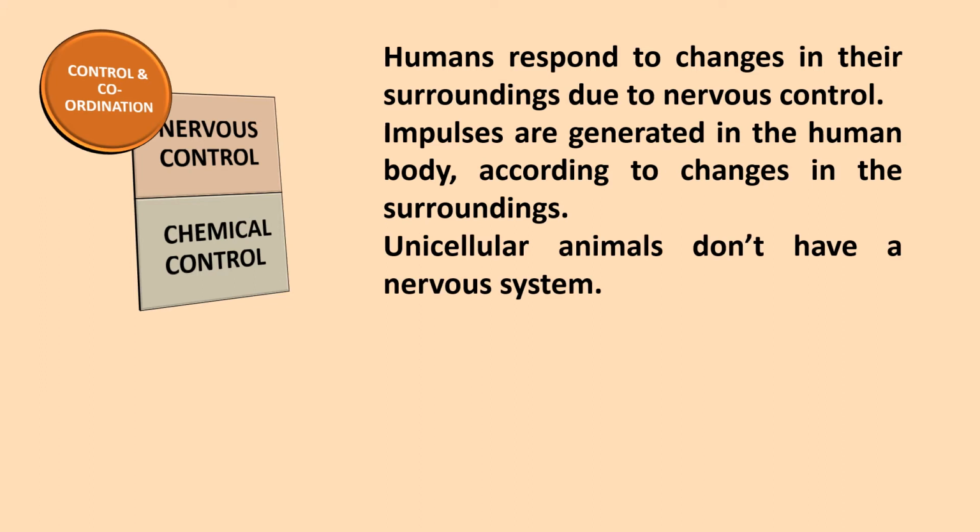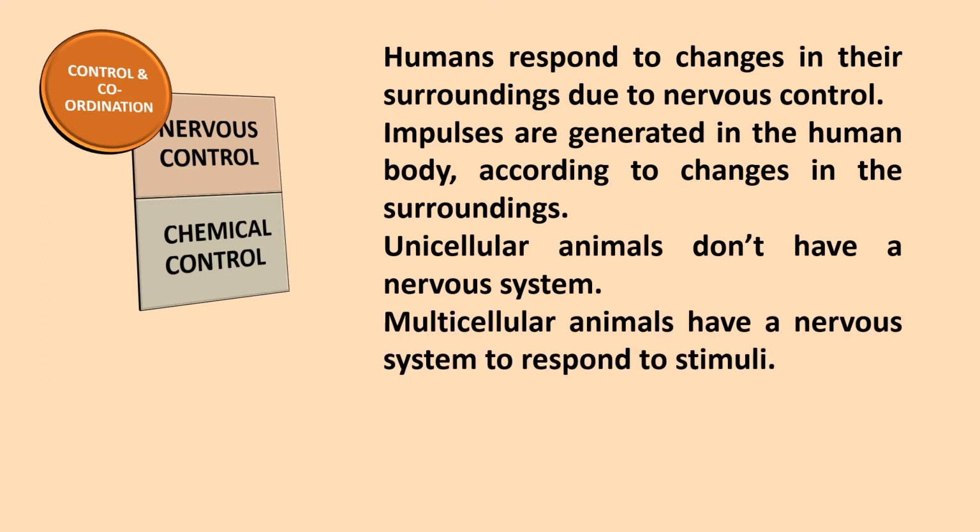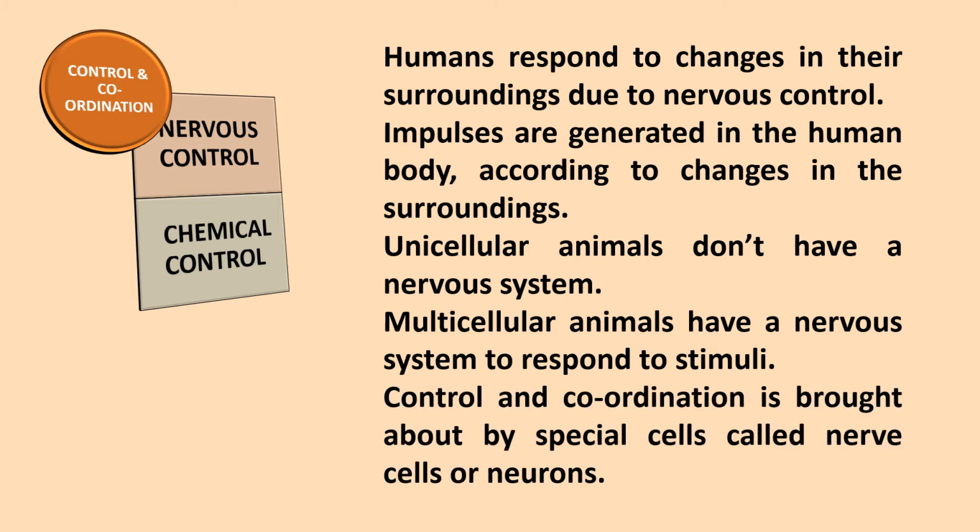Now, unicellular animals don't have a nervous system. Multicellular animals have a nervous system, and this nervous system responds to stimuli. Stimuli means anything affecting the person from the surroundings. It could be that it is too cold, it could be that some animal is running towards you and you protect yourself from that. Any extra thing that happens in the environment is a stimulus, and multicellular animals have a nervous system to respond to stimuli.